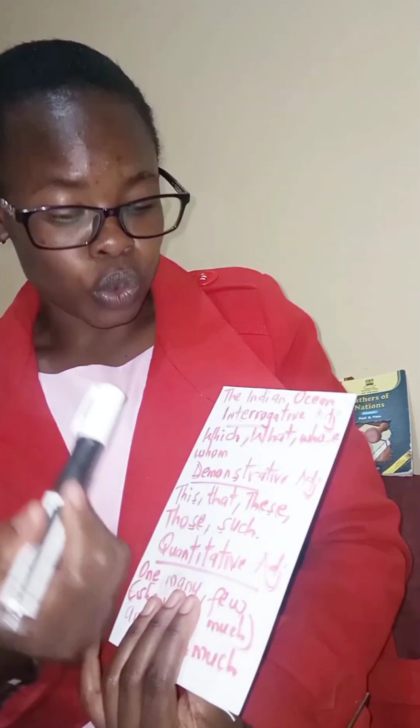Which there modifies pen, and therefore it becomes our interrogative adjective. You can also use what. We also have whose or whom. All these are used to make questions, and they are therefore called interrogative adjectives.